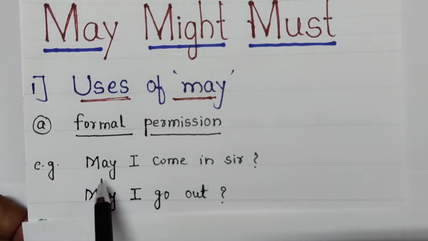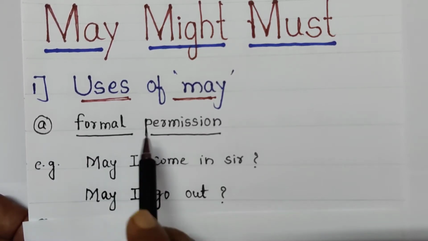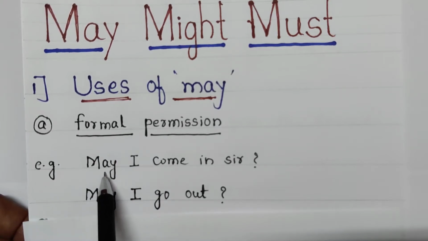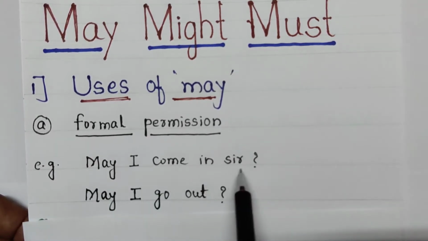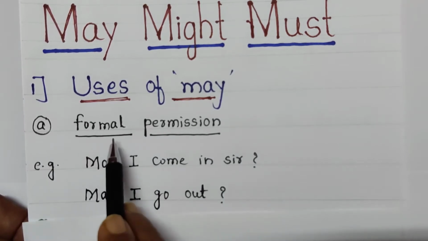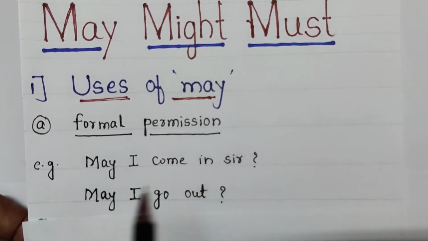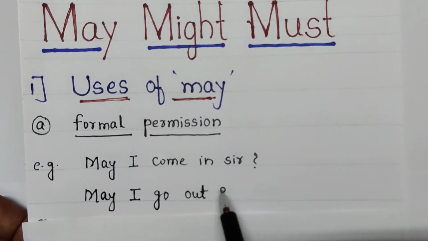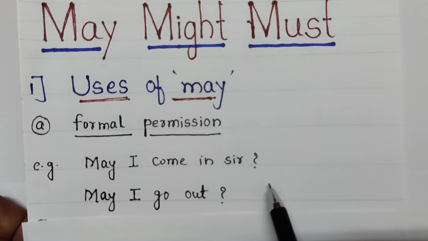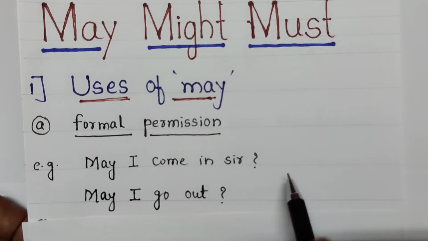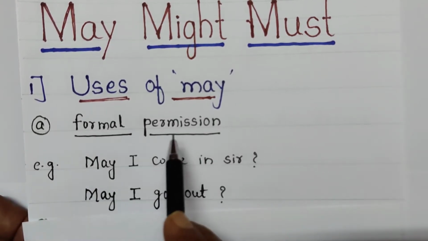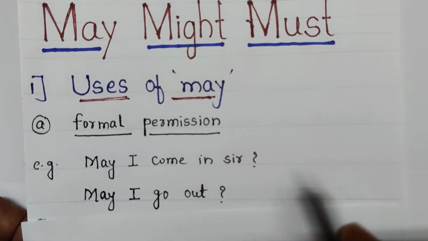From our childhood we are using this particular sentence in the classroom. When we are out of the classroom and we wish to enter, we ask, may I come in, sir, or may I come in, ma'am? It means for formal permission we are using may. May I go out? May I take your book? May I know your name? Like that, to seek formal permission, we use may in a sentence.